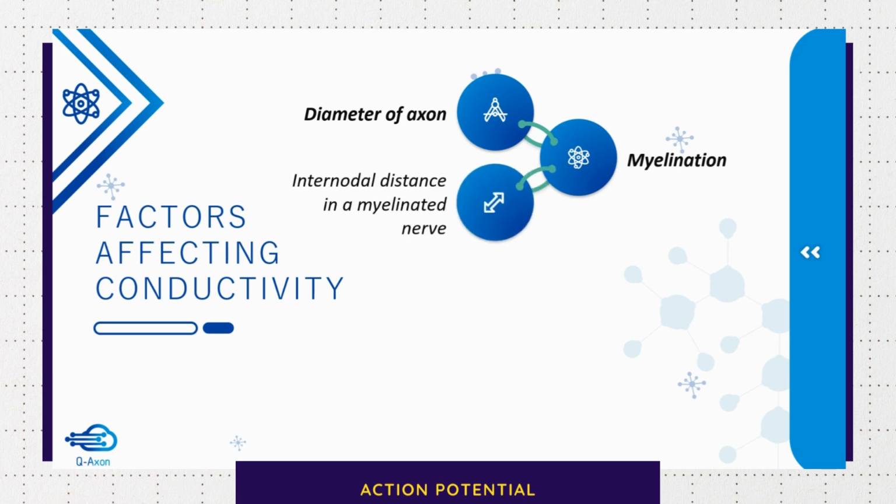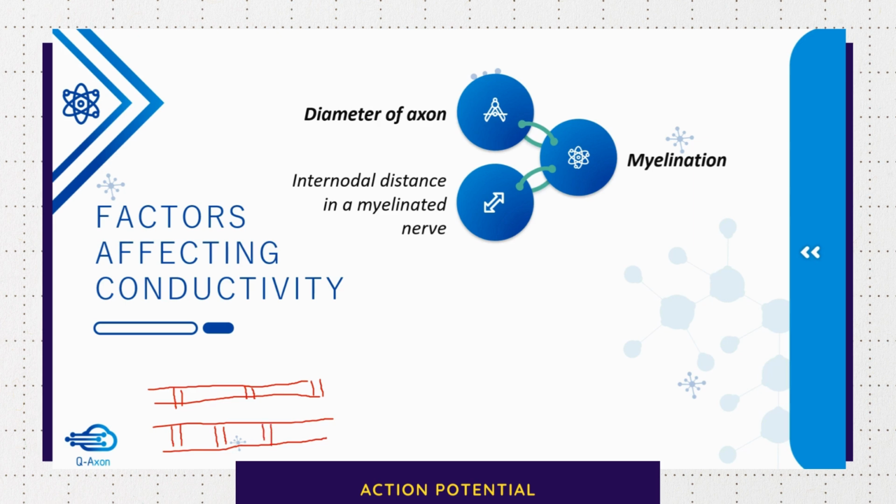Now, even within myelinated nerves, the internodal distance can affect conduction velocity. Now, if you look at this diagram, let's take two myelinated nerves. Now, let's say in this one, these are the nodes of Ranvier. So, they're quite far apart. Whereas, let's imagine another axon where the nodes of Ranvier are very closely spaced. So this is a second myelinated axon.